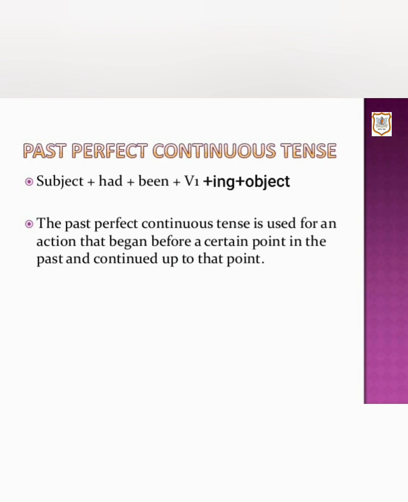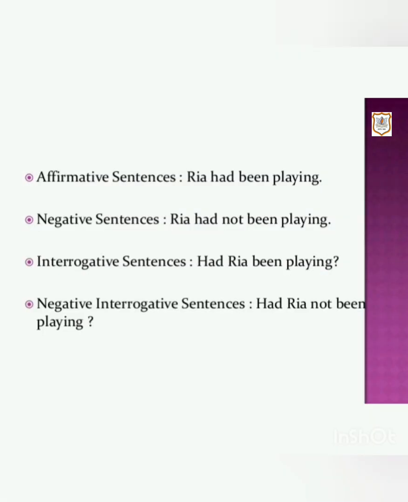Past perfect continuous tense. The structure of past perfect continuous tense is subject plus had plus been plus V1 plus ing plus object. The past perfect continuous tense is used for an action that began before a certain point in the past and continued up to that point. The past perfect continuous tense has the form had plus been plus present participle.